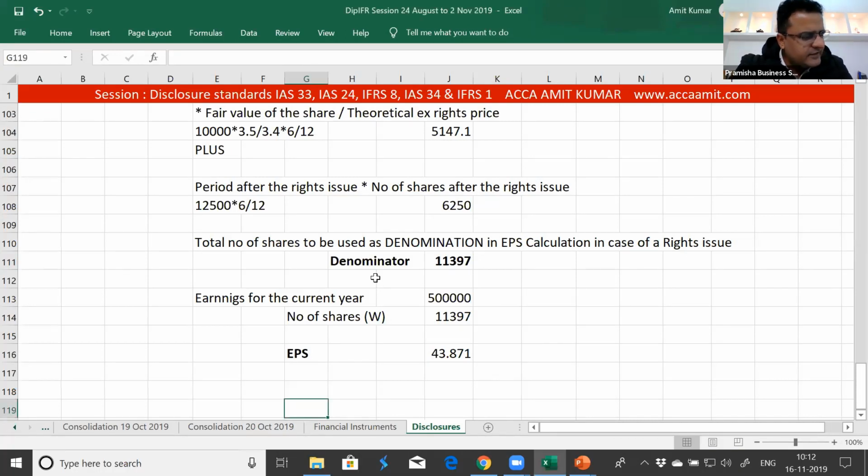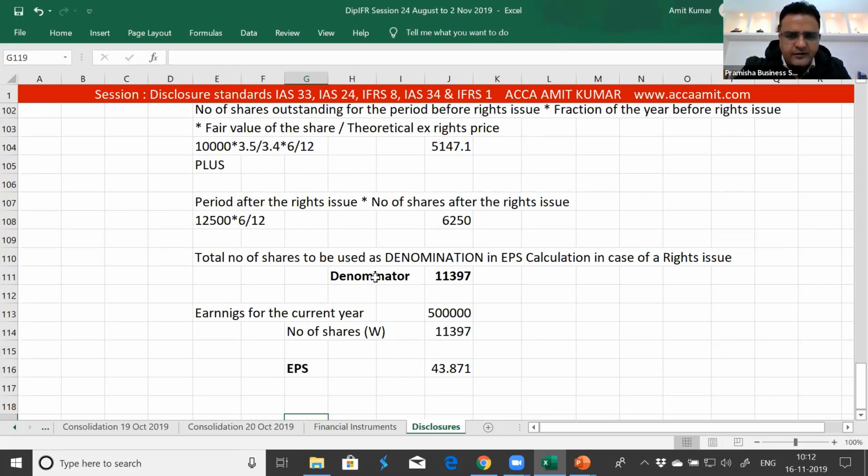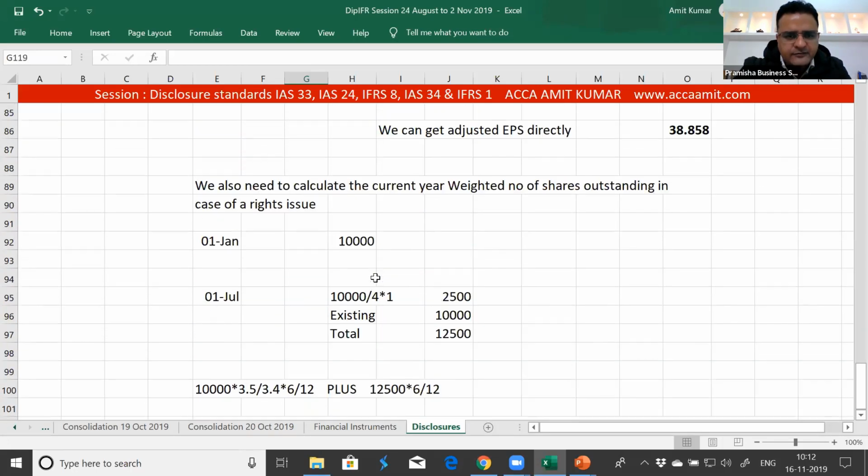So the procedure says that the procedure for calculating the EPS for the current year and a corresponding figure for the previous year is as follows. So part A says that the EPS for the corresponding previous year should be multiplied. Now let me go read it together.